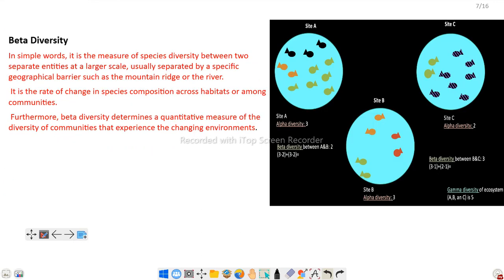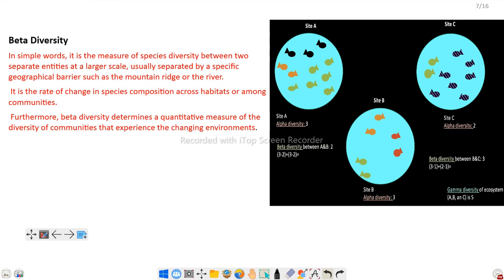Next is beta diversity. In simple words, it is a measure of species diversity between two separate entities at a large scale, usually separated by a specific geographical barrier such as a mountain ridge or a river. Two different environmental or ecological conditions. What is the species richness? Suppose site A, site B. The green plants are 3, green fish are 3, whatever you may consider. Red are 2 and black are 3.